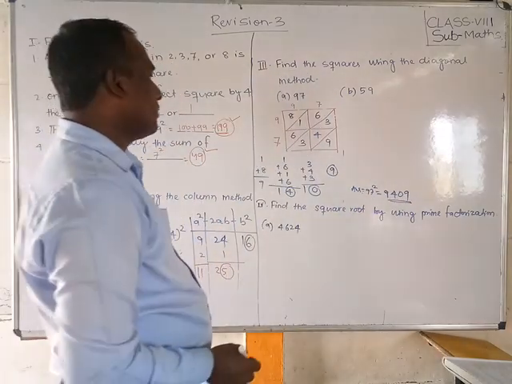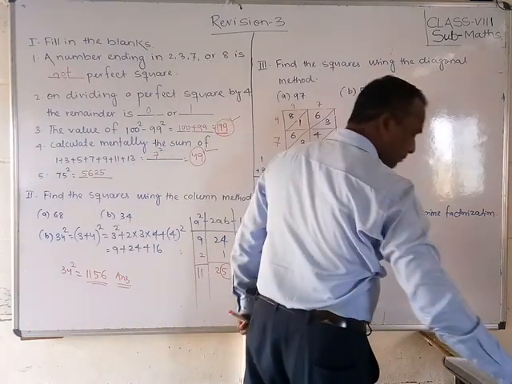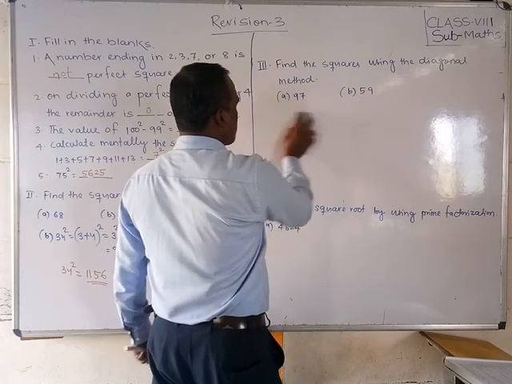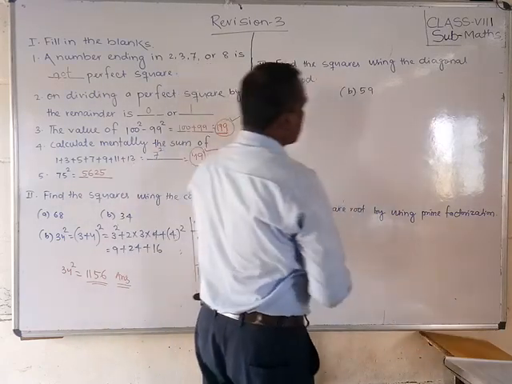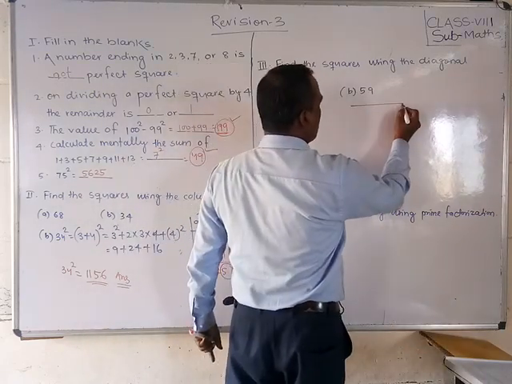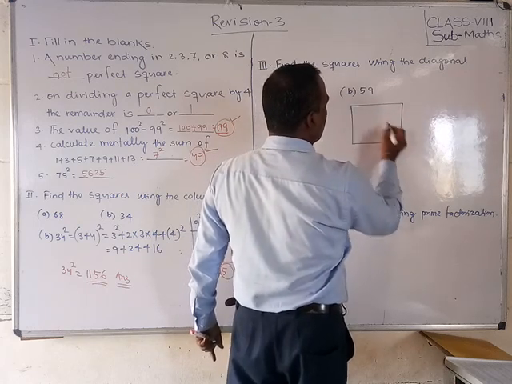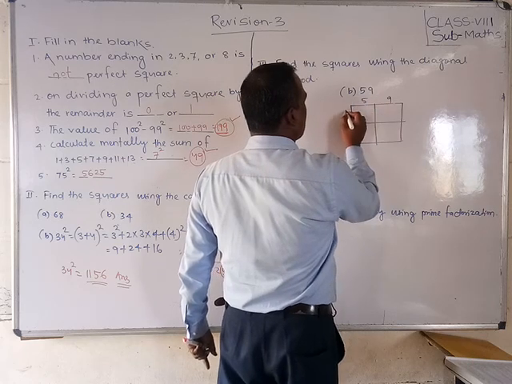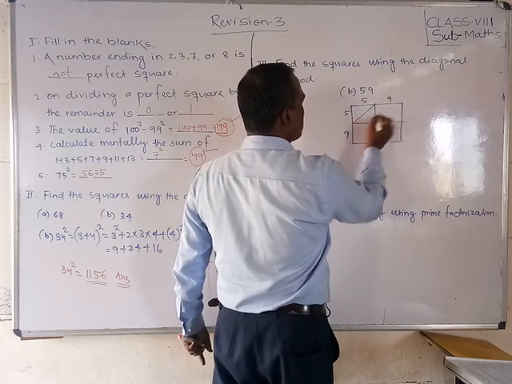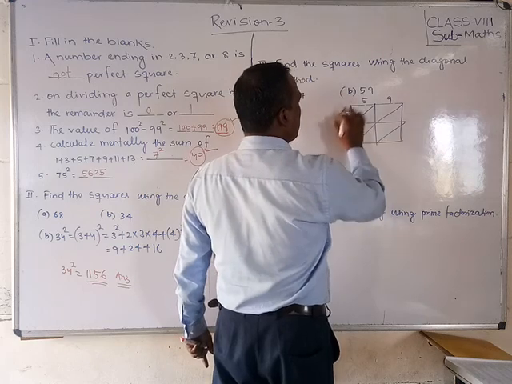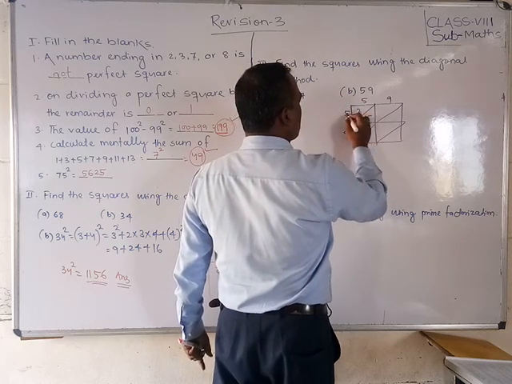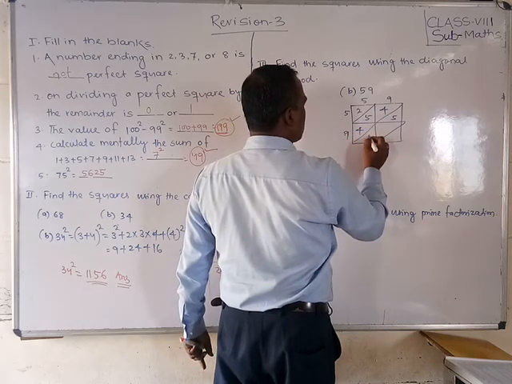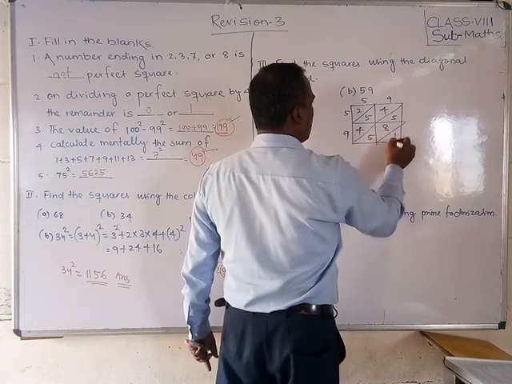Okay students. Same like that, students, we can do for 59. I draw it. Next 59 also, students, make it a box. Square box, make 4 parts. Write here 5, here 9, here 5, here 9. Diagonals make and multiply. 5 times 5 is 25, 5 times 9 is 45, 9 times 5 is 45, 9 times 9 is 81.